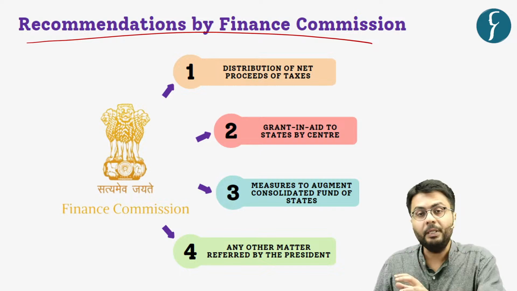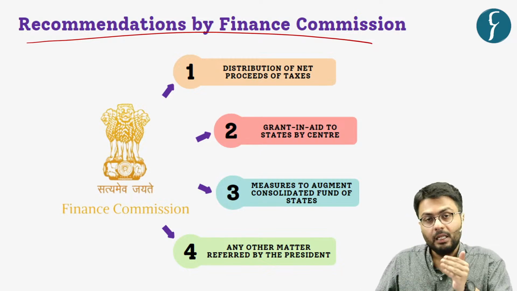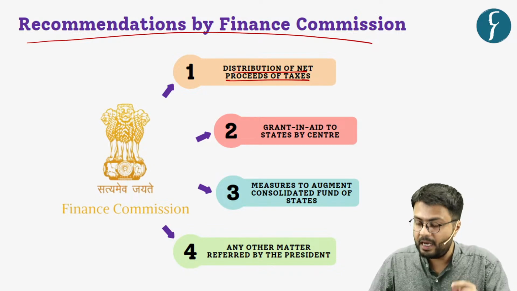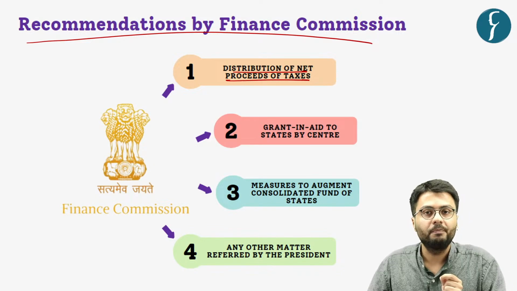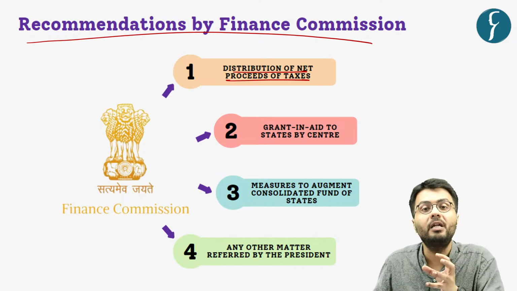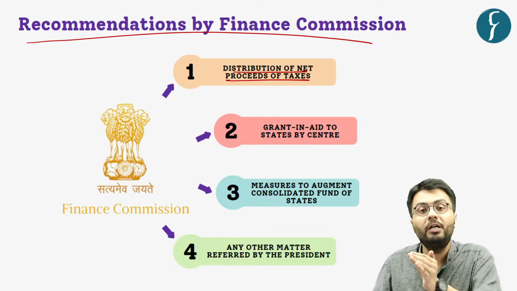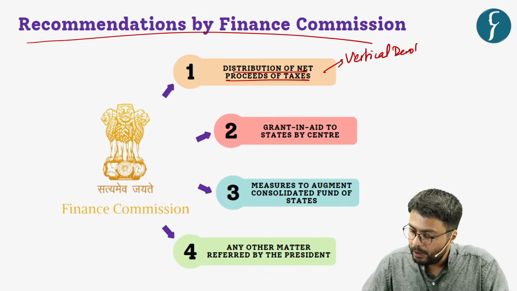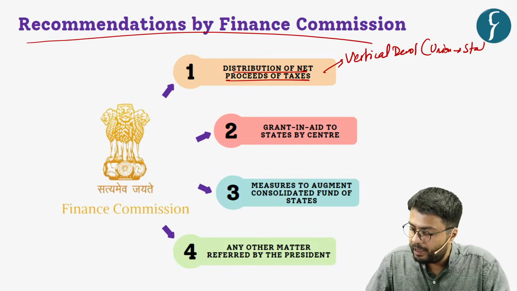Now, to compensate the state governments, the Finance Commission provides a formula to distribute the net proceeds of taxes, which means that the total tax collected by the union government is distributed from the union to state governments, which is called vertical devolution, meaning the funds are moving from the union to state governments.